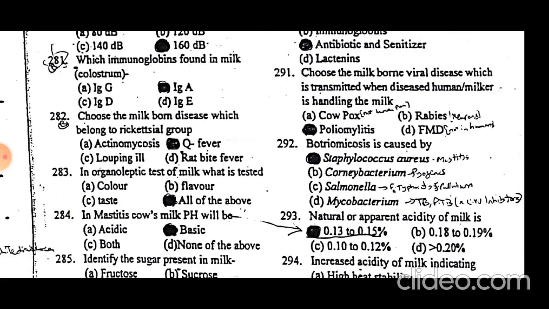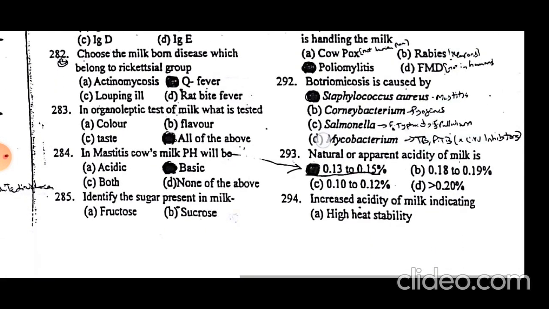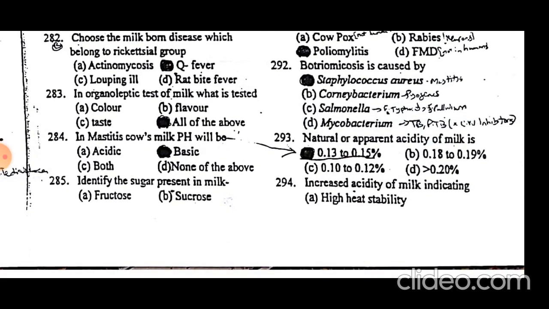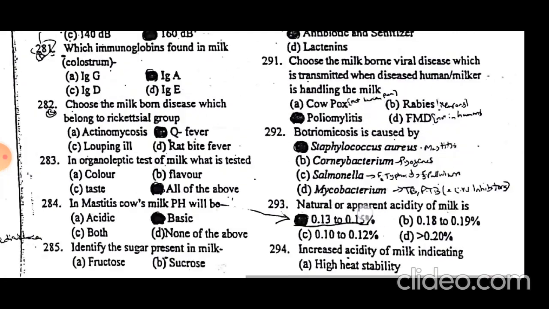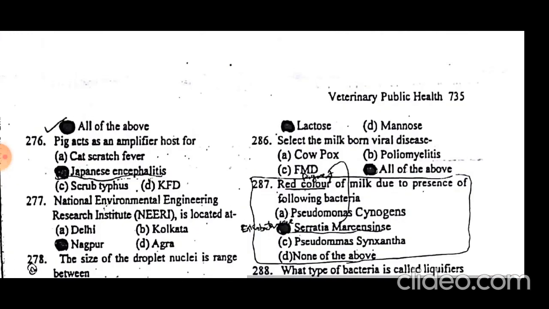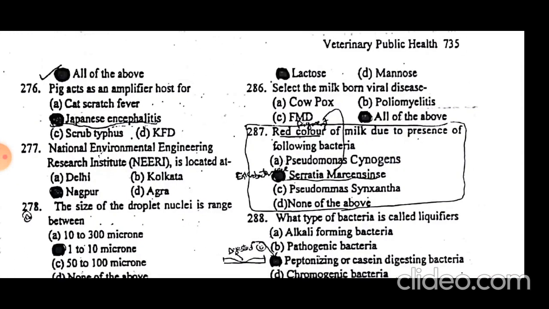In the organoleptic test of milk, color, flavor, and taste are all organoleptic tests. In mastitis cow's milk, pH will be basic. Remember that the pH of normal milk is slightly acidic, slightly less than 7. The sugar of milk is lactose. Milk-borne viral diseases include poliomyelitis, cowpox, and foot and mouth disease virus.